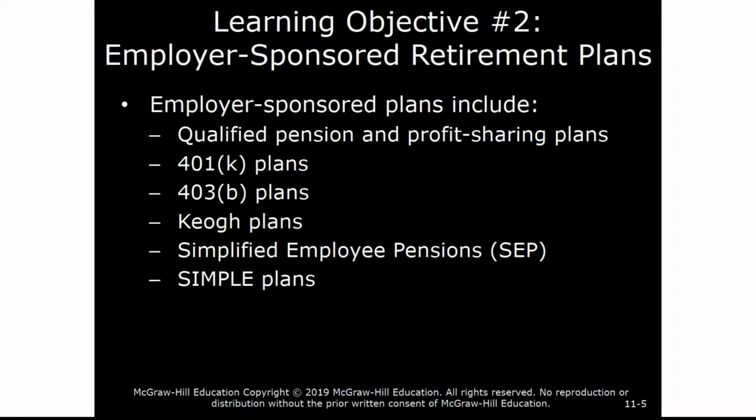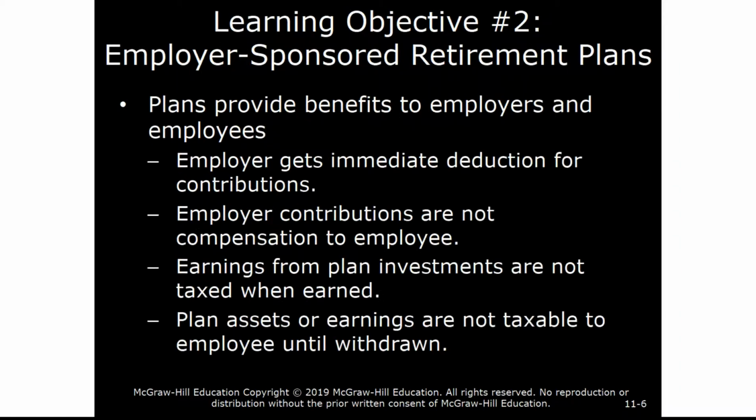Various types of employer-sponsored plans are qualified pension and profit-sharing plans. We'll talk a little bit about those. 401k plans, very common. 403b, largely for government employees, for example. KEOGH plans for the self-employed. And the last two are simplified employee pensions, SEPs, and SIMPLE plans. These are used primarily by small employers.